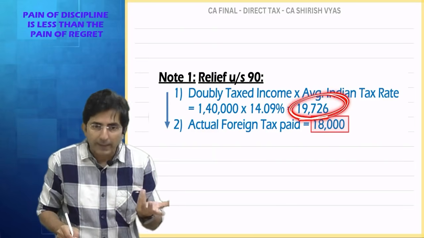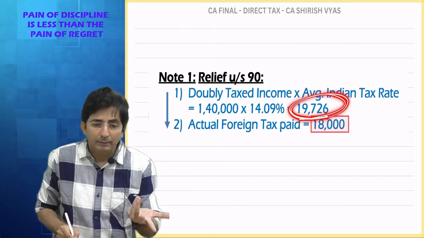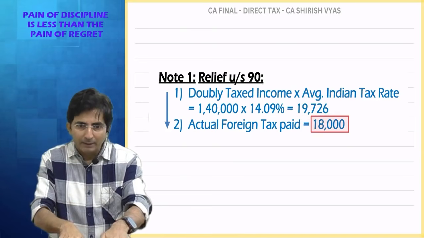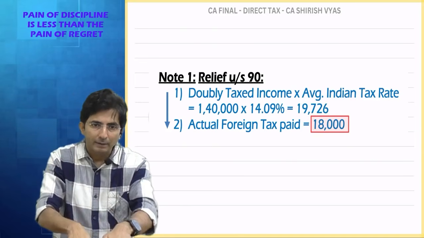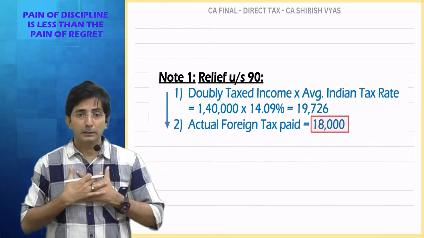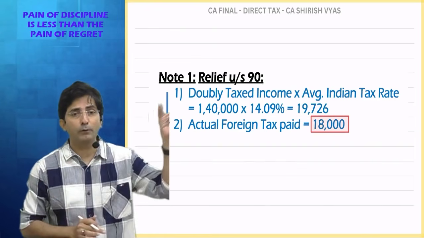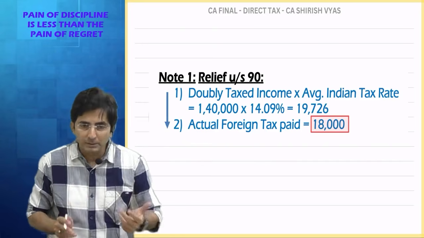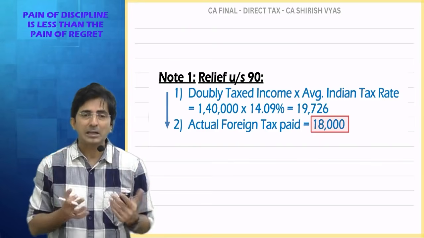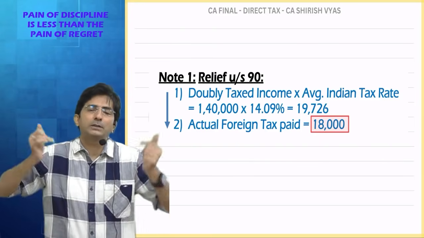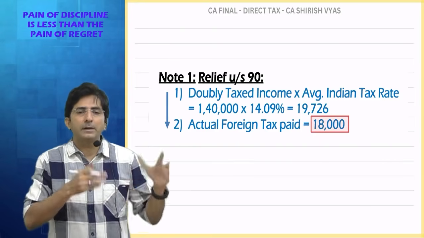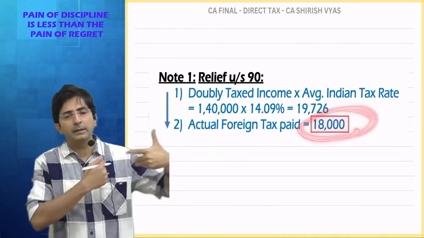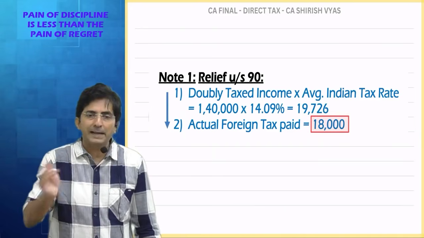But give me relief. Why will we give relief for 19? 19 is the tax as per Indian law. And if you stay in India, you will have to pay tax as per India. Yes, we understand your grievance that you already paid the tax of 18 in foreign. So you paid that much there, so don't pay in India. This will be allowed as a relief. It's like TDS. In TDS, some tax has already been deducted at source. Foreign people have already taken 18,000 tax, so don't pay that much.